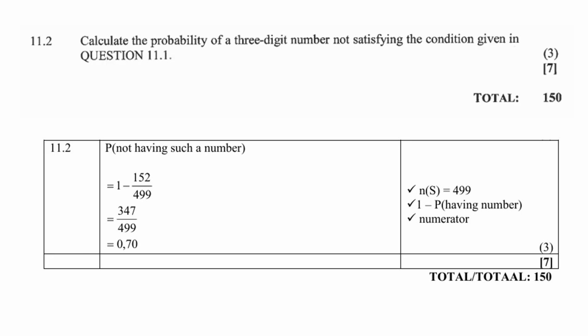11.2, so calculate the probability of a three-digit number not satisfying the condition given in 11.1. So P of not having such a number will therefore be 1 minus the probability of 152 over 499. And that gives you 347 over 499, which of course is